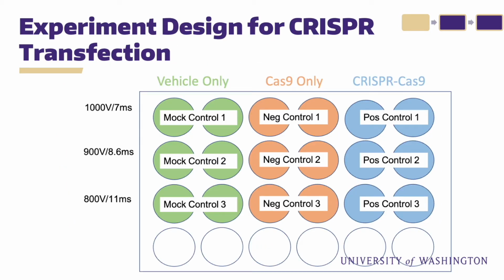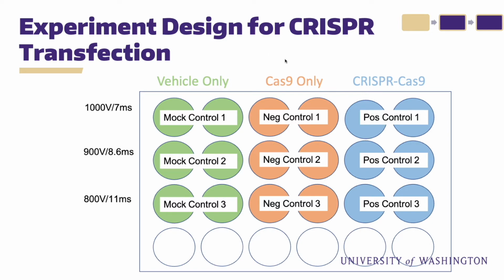With the electroporation conditions chosen, we were able to move on to experimental design. Those electroporation conditions are right here on the side. This represents a 24-well plate, and everything was done in duplicates. There are 3 conditions here. The first is vehicle only, which was just electroporation.